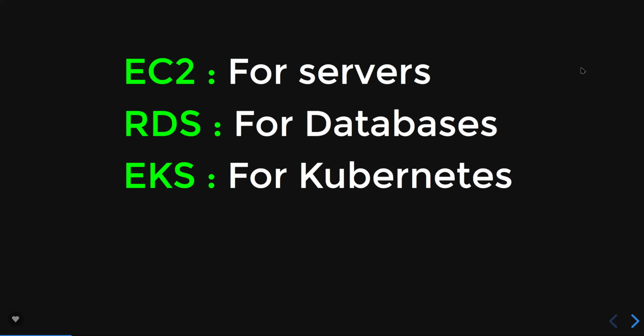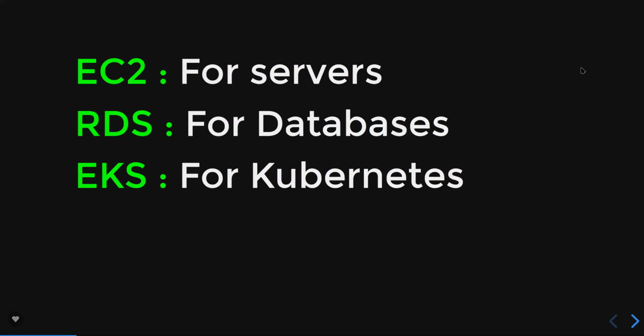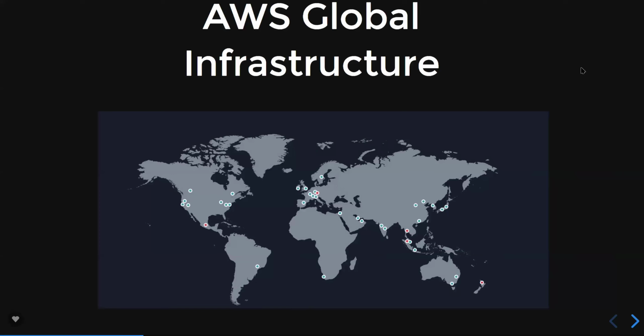Okay. Now, I want to talk about something very interesting: global infrastructure. This is very important. When you're learning something, you create infrastructure randomly, wherever and whenever you want. But when you join any project, you don't do it that way. First, you need to understand what your business is. You also need to understand where your business is operating and who your customers are. And then you create your infrastructure in Amazon Cloud in a specific place.